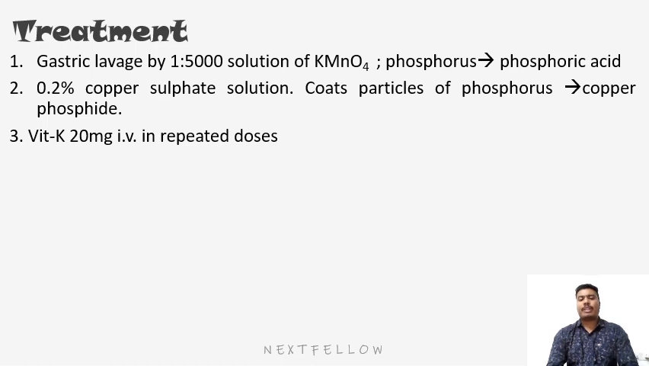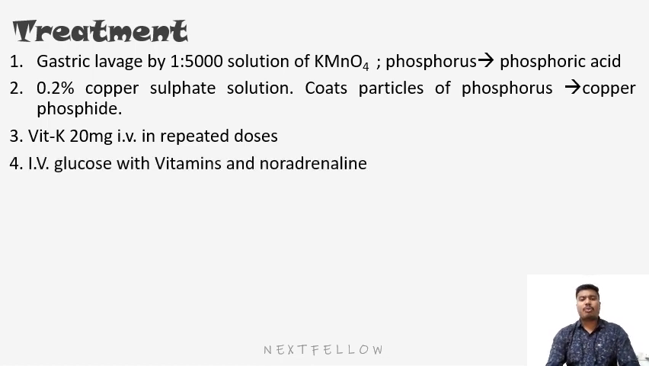Okay, the third step is we can give vitamin K, that is 20 mg IV in repeated doses to combat hypoprothrombinemia, and repeated blood transfusions. And also IV glucose with vitamins and noradrenaline is given to combat the hepatic damage and to maintain the blood pressure, etc. One thing to remember is that oily foods and fats should not be given because they increase phosphorus absorption from the system. Okay, and the basic treatment is as in all general cases of poisoning. So this is the main treatment: potassium permanganate, copper sulfate solution, vitamin K, and IV glucose.